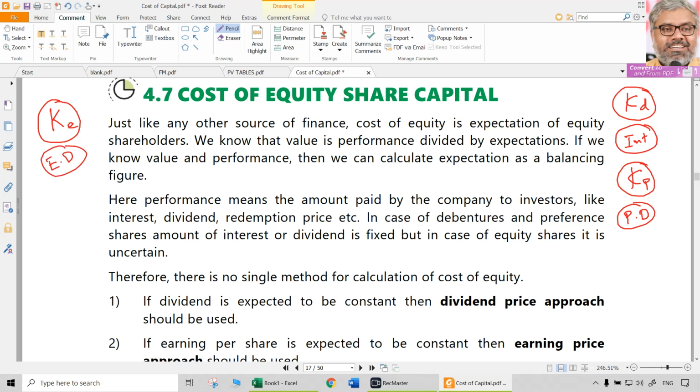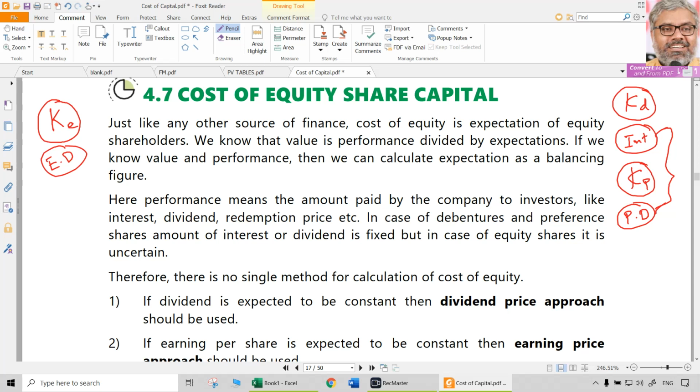So interest as well as preference dividend are going to be predetermined. How much interest to be paid, how much preference dividend to be paid is not something secret. Company knows that. Respective debenture holders or bond holders or preference shareholders know that because already it is published.